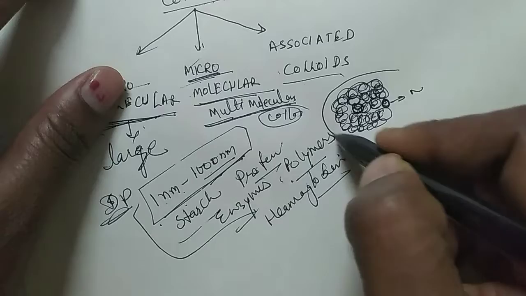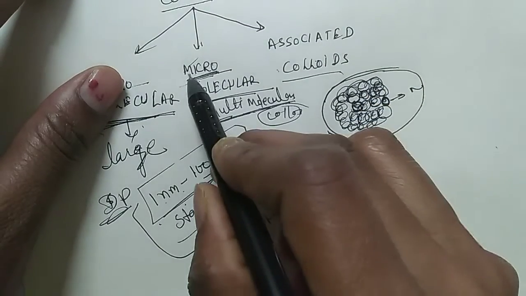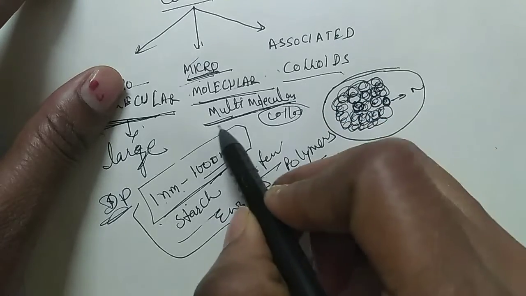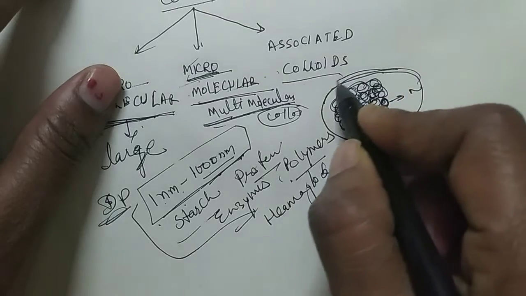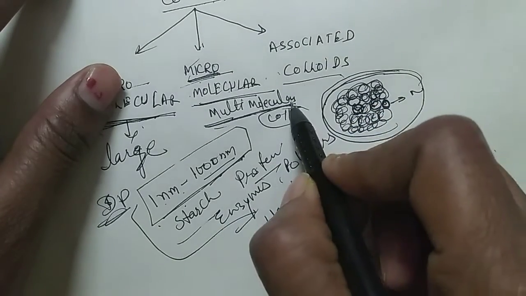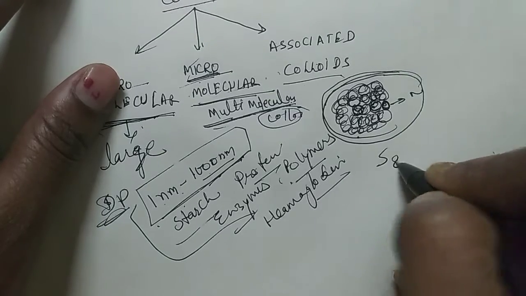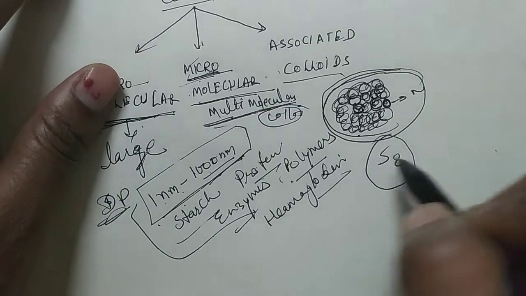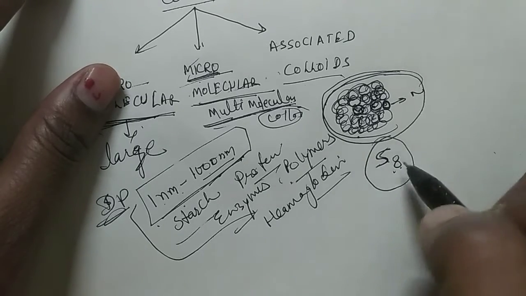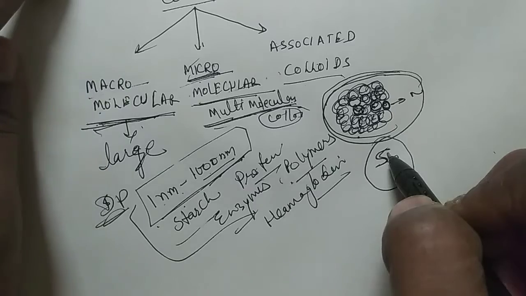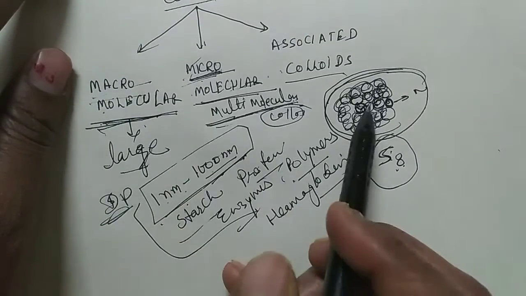So this type of colloid is known as micromolecular or multimolecular. The size is micro and the complete colloid is multimolecular. For example, sulfur, S8. The colloid of sulfur is S8, where 8 sulfur atoms are aggregated with each other. Okay, clear? Macro means large sized, micro means small sized.